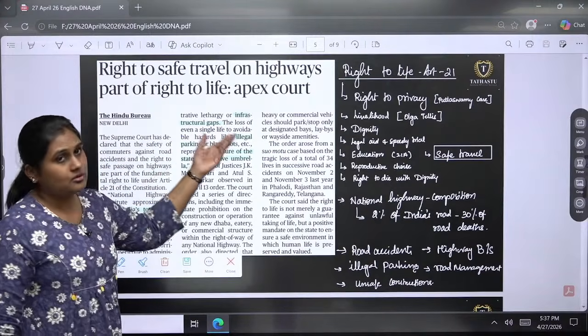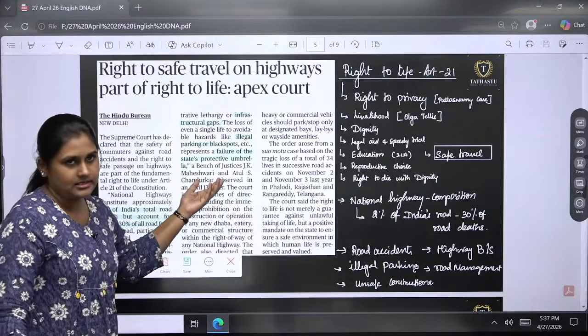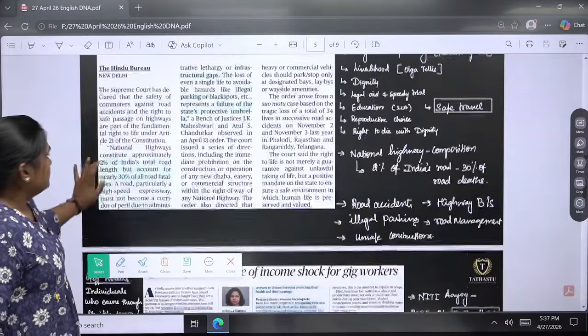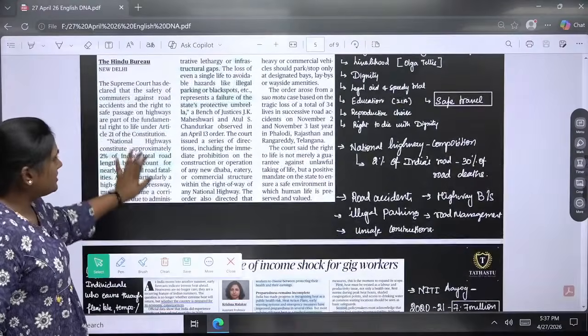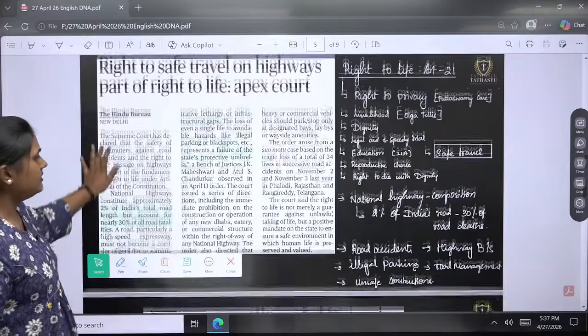Okay. This one, Roshni, Apex Court is about the Supreme Court. Yeah, it is. So other than that, nothing from this, just read about it. What are the guidelines they have given?